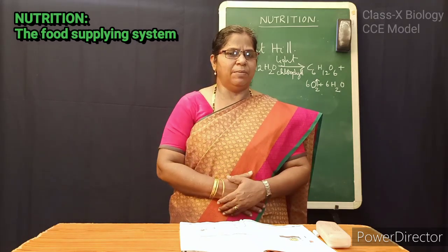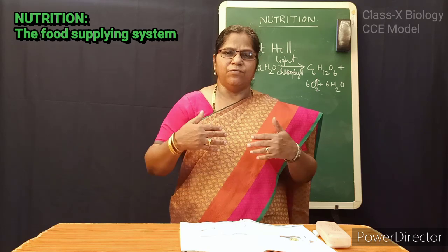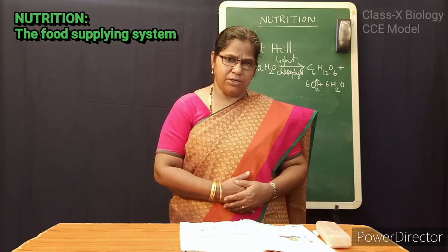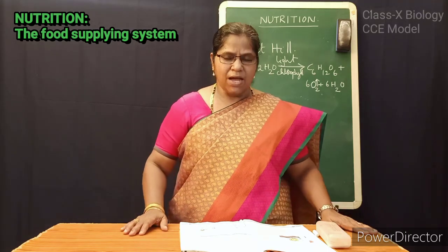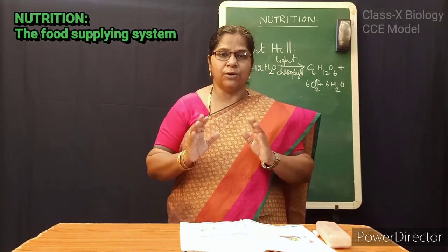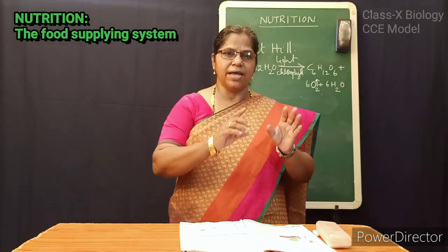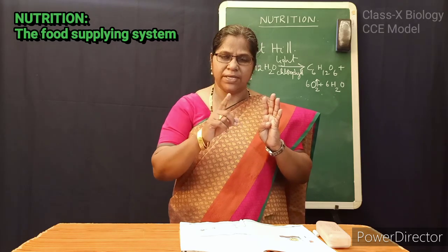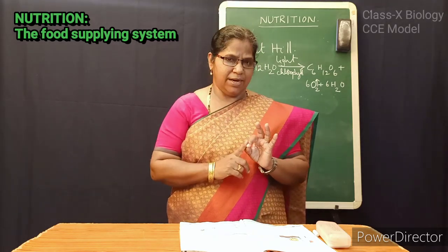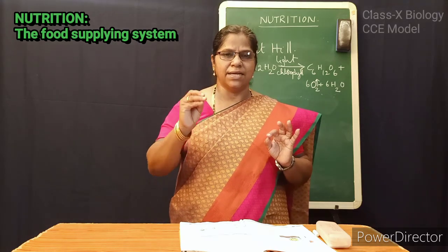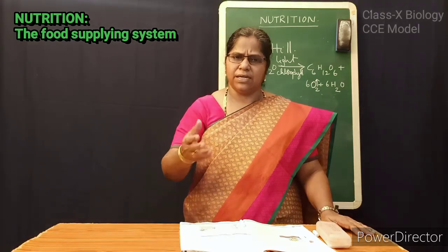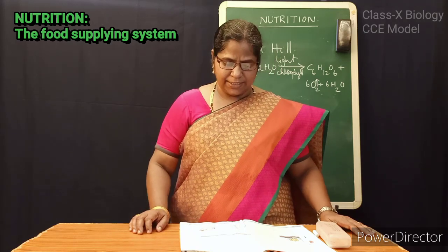No animal will prepare the food material. We depend on these autotrophs. So, animals, including human beings, come under heterotrophs. Okay, plants are the autotrophs and animals are heterotrophs because they cannot synthesize the complex food material like carbohydrates.